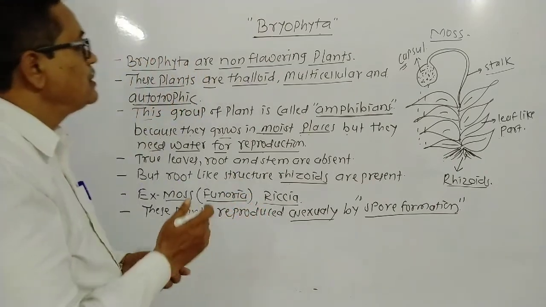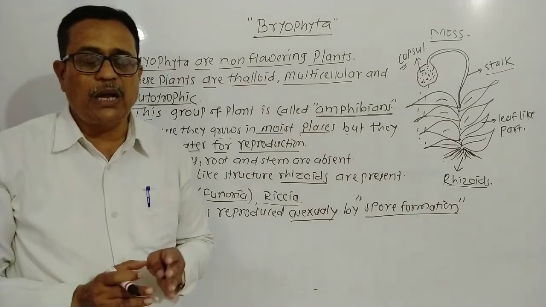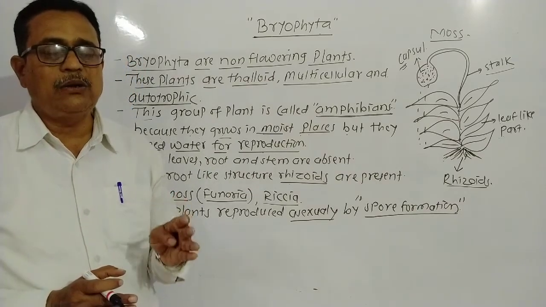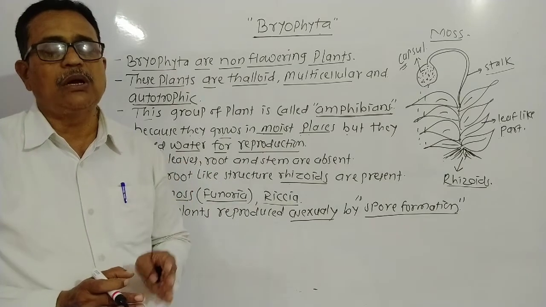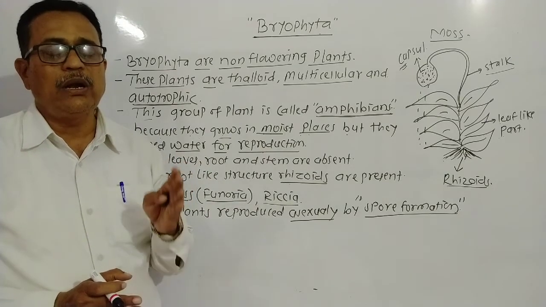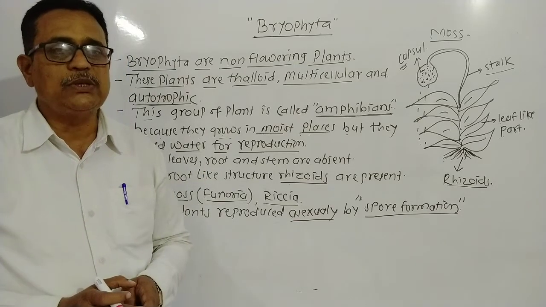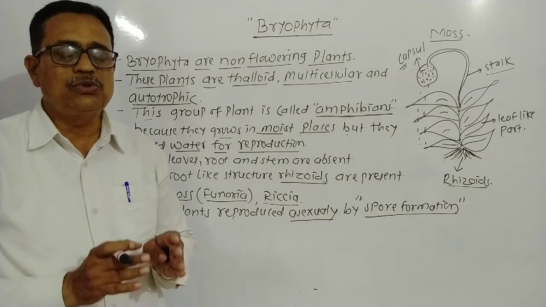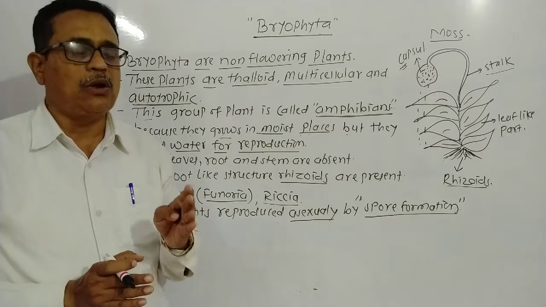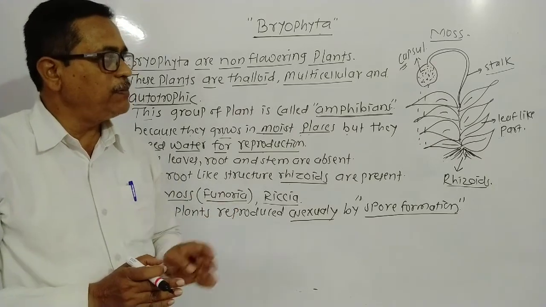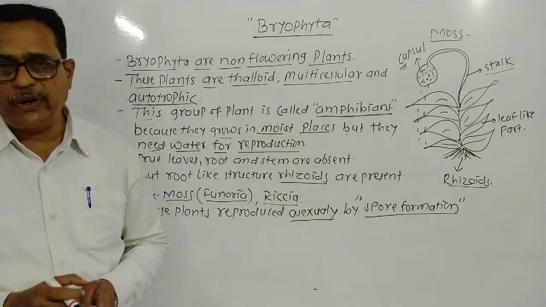In this way, that is the topic of Bryophyta. The division Bryophyta is a part of cryptogams. It is non-flowering, multicellular and autotrophic. It reproduces asexually by spore formation. True root, stem and leaves are absent, but root-like parts, rhizoids, and leaf-like parts are present. This is one topic, Bryophyta.